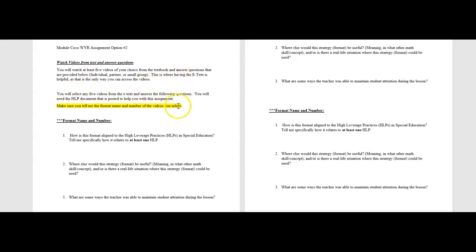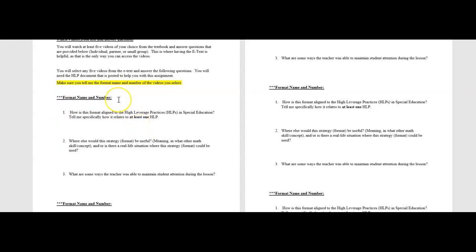I'm kind of wordy, aren't I? You will need the HLP document that I just showed you to help you with this first question for each one. So make sure that you tell me the format, name, and number of the videos you select, okay? So you would put, you know, here, format 7.7a, add-ins with a total less than 20, or whatever the title was. So just copy and paste that right in here. If you want to throw in the page number, you can do that as well, but you don't have to worry about that. I'm mostly worried about the format, name, and number.